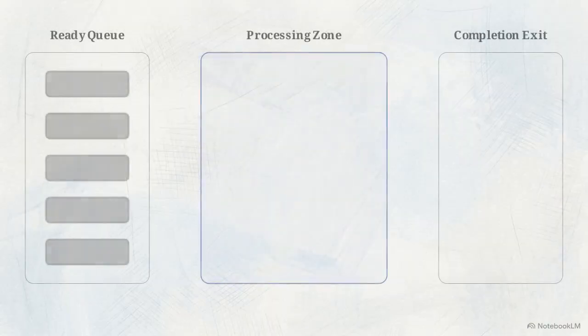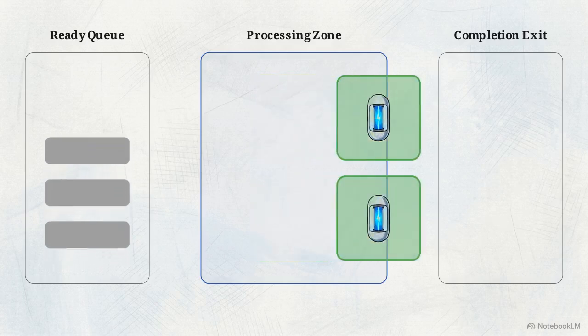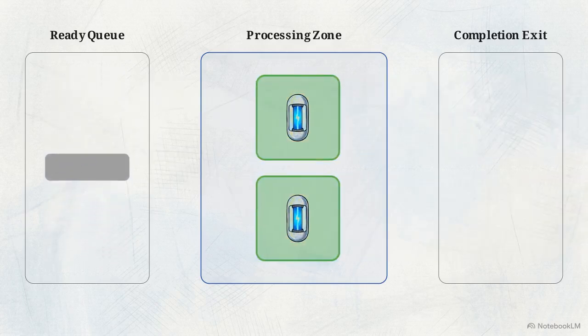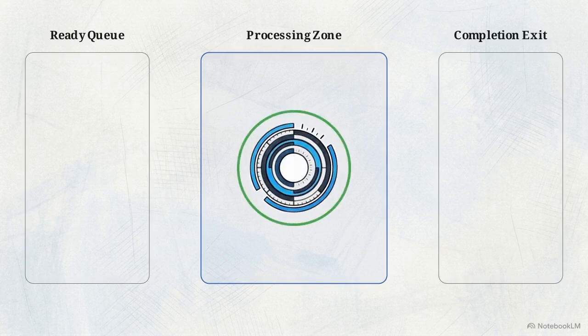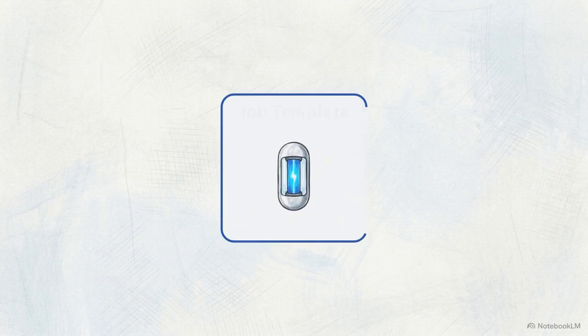Configure 5 completions with a parallelism of 2, and the system launches exactly 2 pods. It monitors this first pair and waits. Only when they finish does it trigger the next 2. Finally, the solitary 5th task executes, marking the entire job complete. Decoupling the total volume of your workload from the speed of execution allows engineers to process massive queues without spiking memory limits. For tasks that happen routinely, you use the cron job controller.